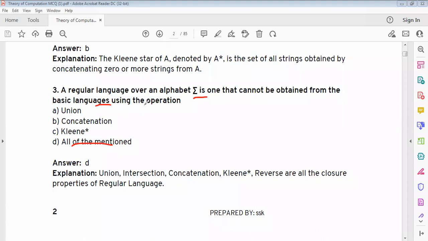Union, concatenation, Kleene closure, intersection are all the closure properties of regular language. But in this problem, it says that it cannot be obtained. Therefore, answer is B, all of the mentioned.